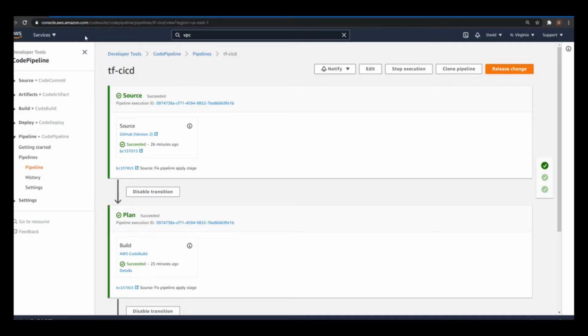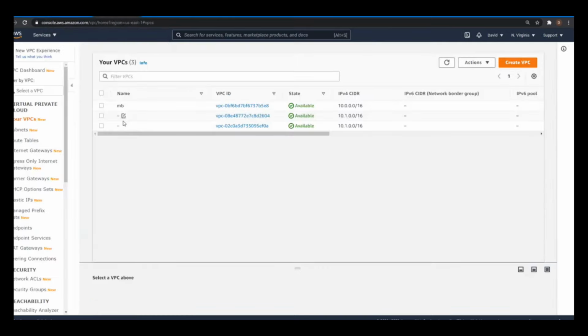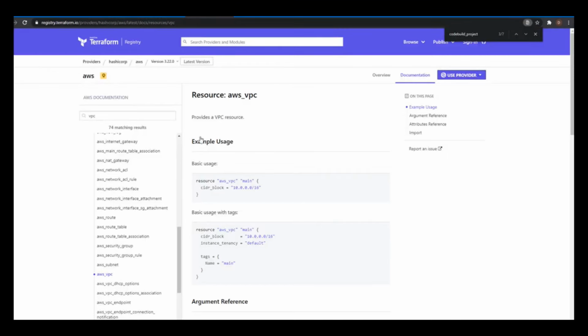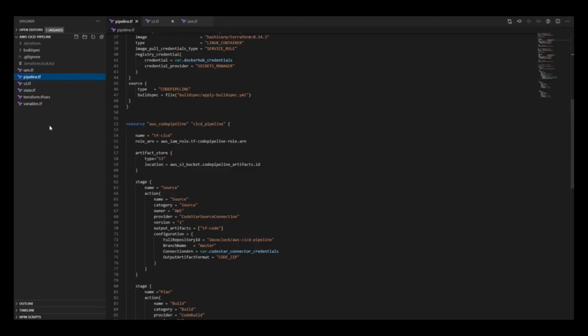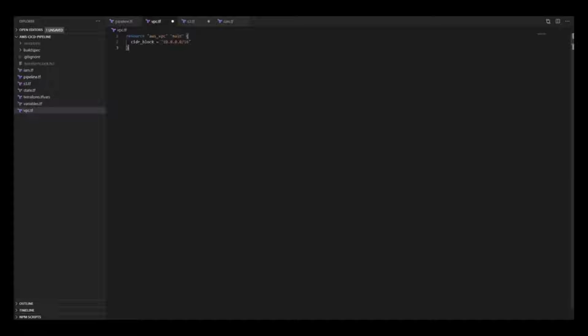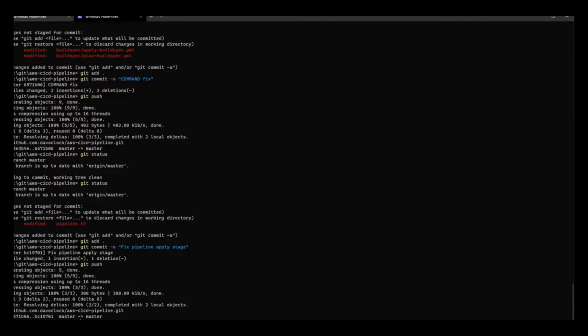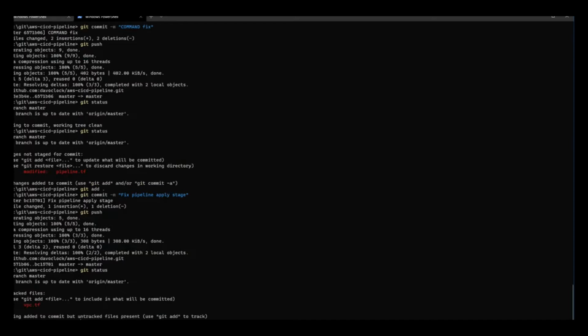And so at this point, if you wanted to create a new VPC, for example, we could look at the documentation for VPC for Terraform. Let's go ahead and create a new file. I'm just going to call it vpc.tf, and I'm going to go ahead and create a new VPC called default. I'm going to give it a CIDR of 1.2.0.0/16.